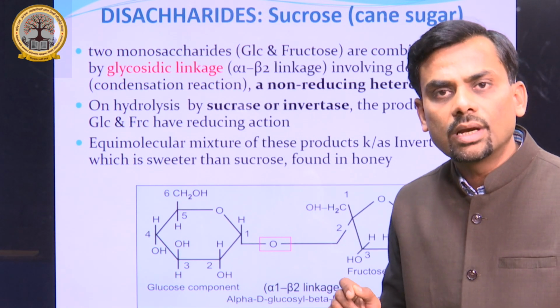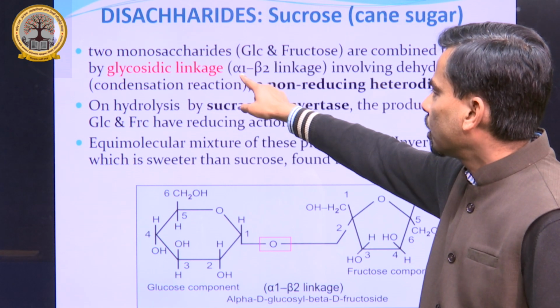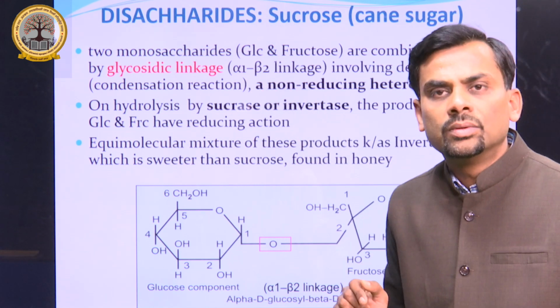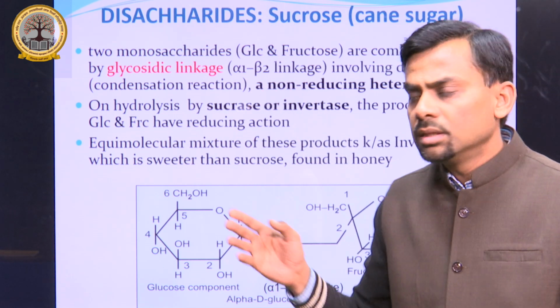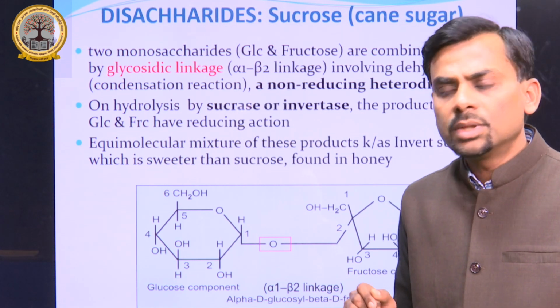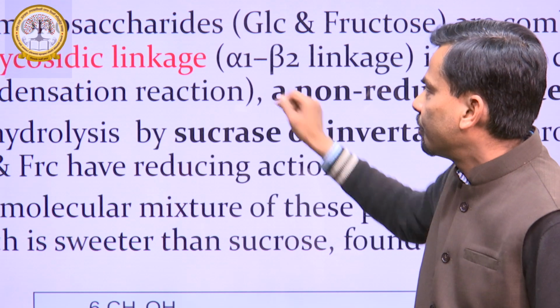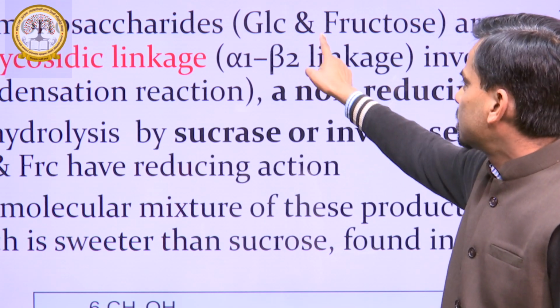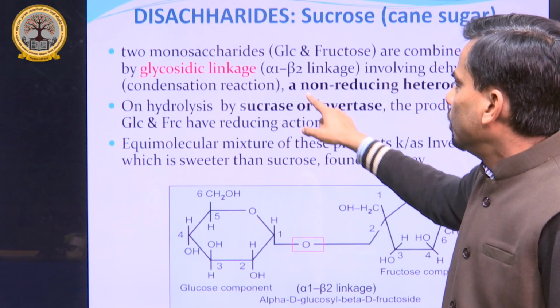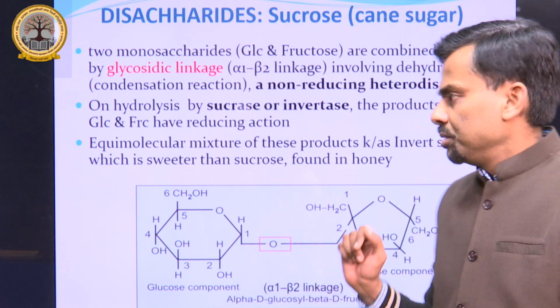The bond here is glycosidic bond, and the anomeric carbons are alpha 1 and beta 2. I have told you in the previous lecture, these are anomers, alpha and beta, and the carbon number in case of glucose is 1, that is why it is written as alpha 1, and in the case of fructose it is beta 2. The carbon involved is the second carbon.